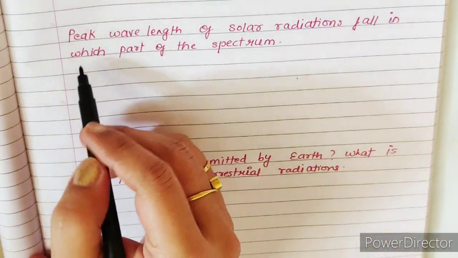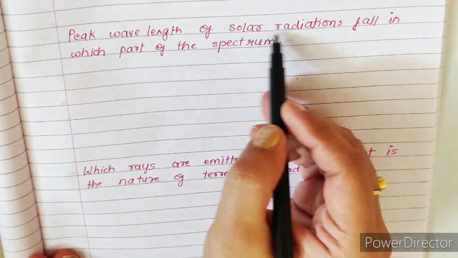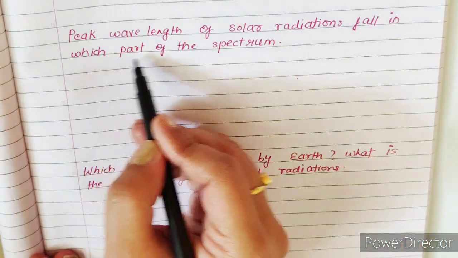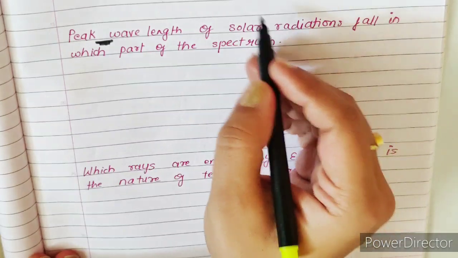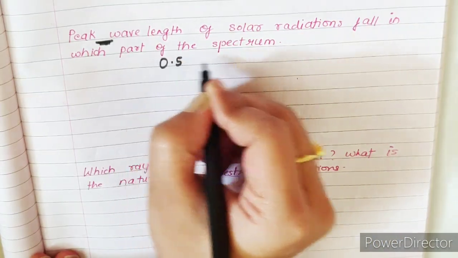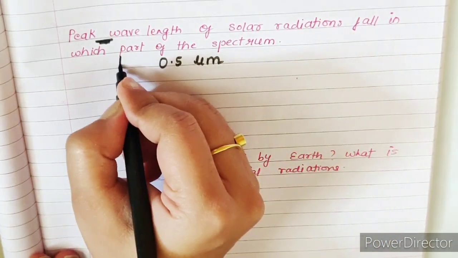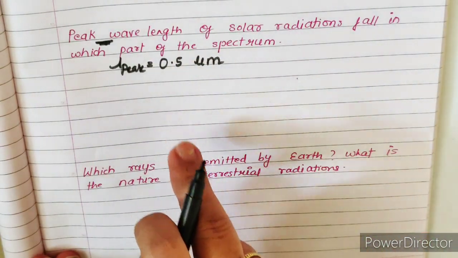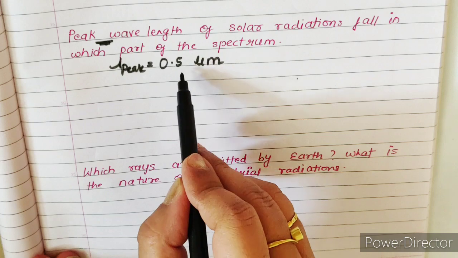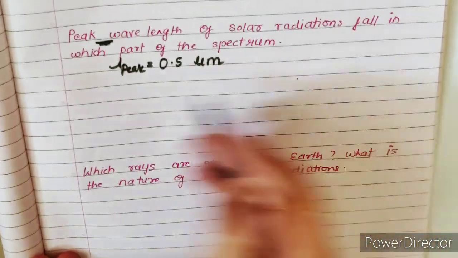Now the third question is, peak wavelength of solar radiation falls in which part of the spectrum? What was the peak wavelength of sun? We found in previous question it was 0.5 micrometer. Now we have to find out where does this 0.5 fall in the electromagnetic spectrum.